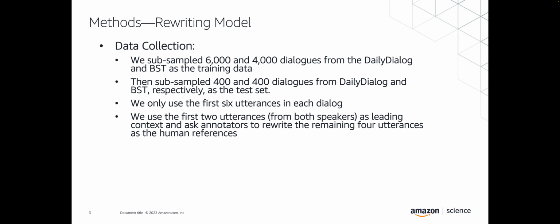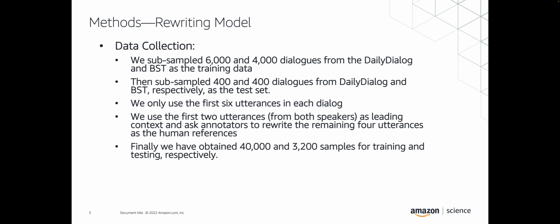And the first 2 utterances we use as the context. And then we ask the annotators to write the remaining 4 utterances as the human references. Finally, we have obtained 40,000 samples for training and 3,200 samples for testing. And for modeling, we have been using sequence-to-sequence models, which can be T5 or BART.